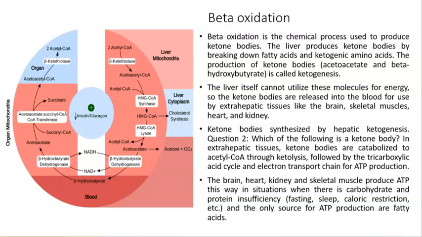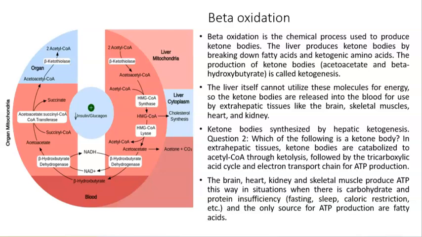The brain, the heart, as well as other organs produce ATP this way in situations when there is carbohydrate and protein insufficiency. For example, when we are fasting or when we are sleeping. Since there are no carbohydrates and no proteins, in this situation, the only source available for ATP is going to be fatty acids, and then the fatty acids will have to go through beta oxidation in order to be a source for ATP production.